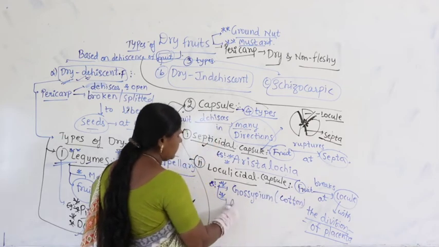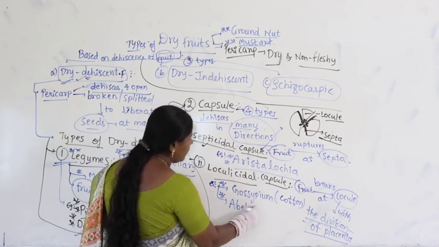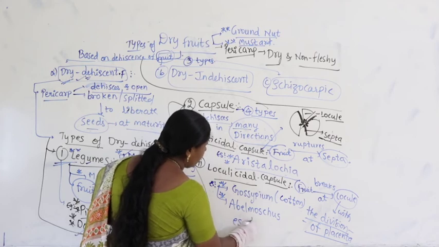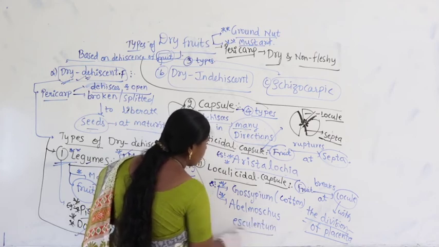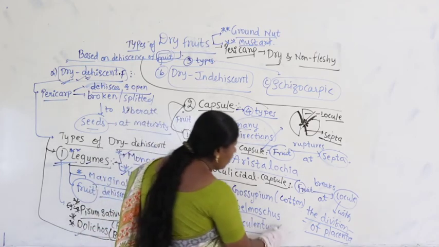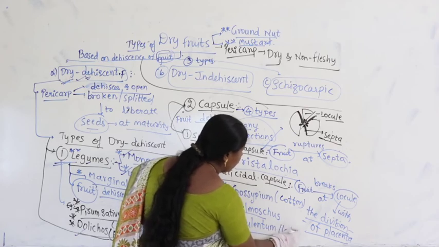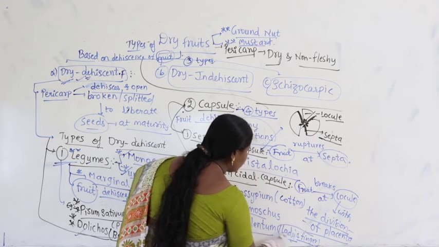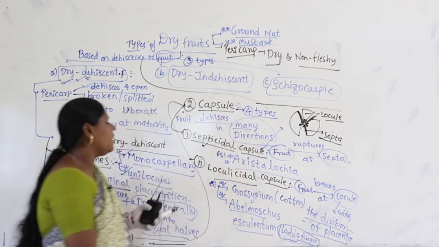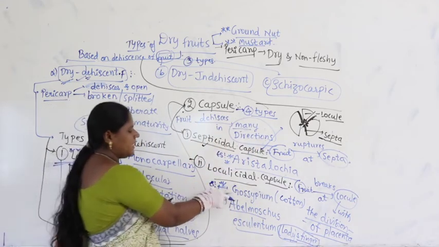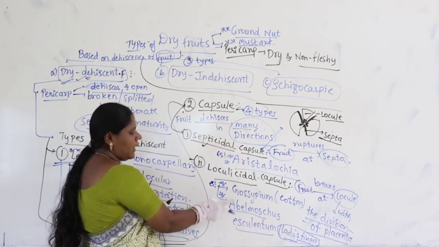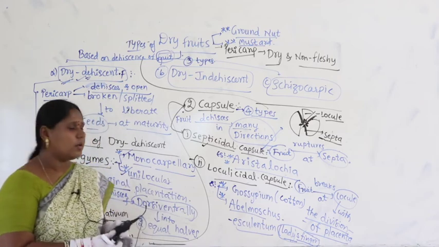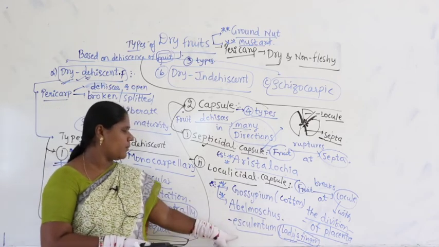Another one, I am giving you the scientific name, Abelmoschus esculentum. What is this commonly called? Lady's finger, bendy. Now I will show you this bendy also. Don't worry. Now, here what are the two examples? Gossypium, Abelmoschus esculentum. Guys, it is very essential for you all to remember the scientific name of the fruit.